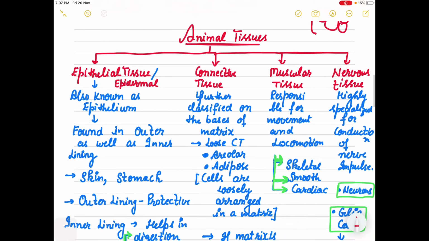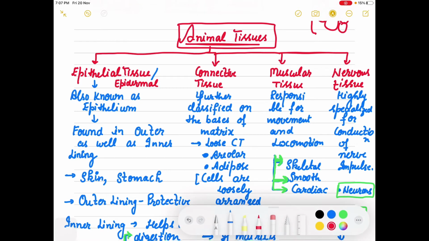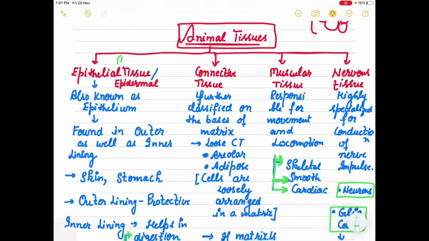Now, in this chapter we have to concentrate on animal tissues. Animal tissues are of four types basically. One is the epithelial tissue, second is connective tissue, third is muscular tissue, fourth is nervous tissue.